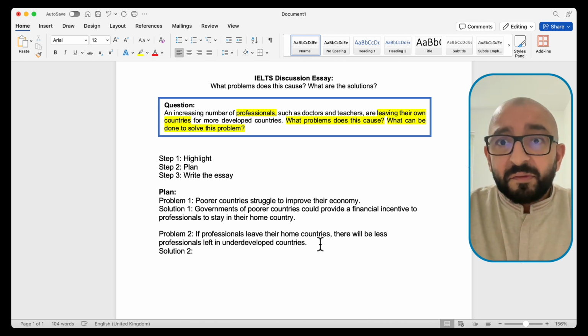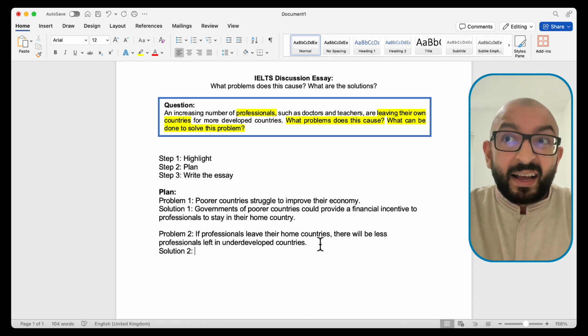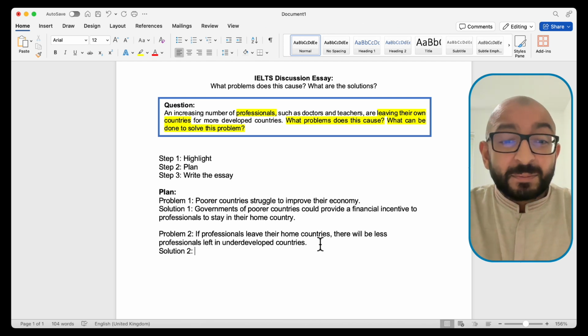Well, if these professionals leave their home countries, maybe they could pay an annual tax. Annual just means yearly. They could pay a yearly tax to their home countries in order for them to keep their passport. So let's use that as our second solution.